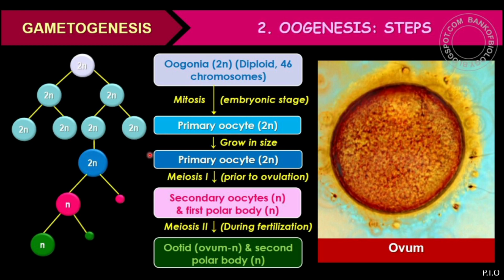And after that, the maturation phase. In that maturation phase, the primary oocyte undergoes first meiotic division and forms the secondary oocyte and the first polar body. And in meiosis second, you will find the second polar body and ootid is formed.